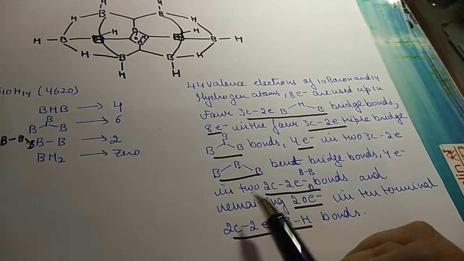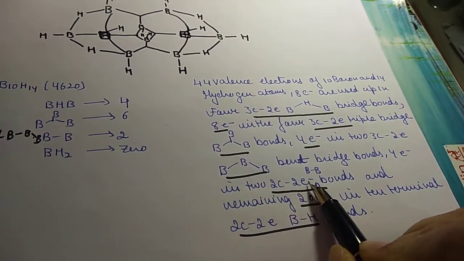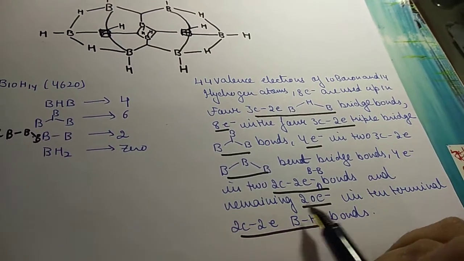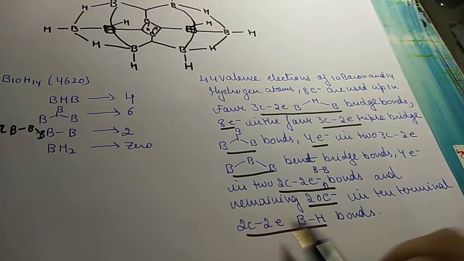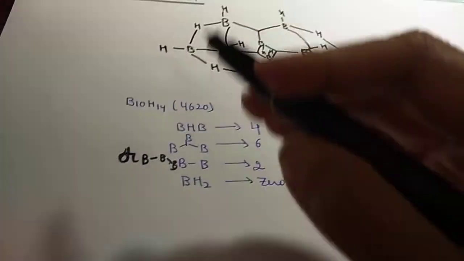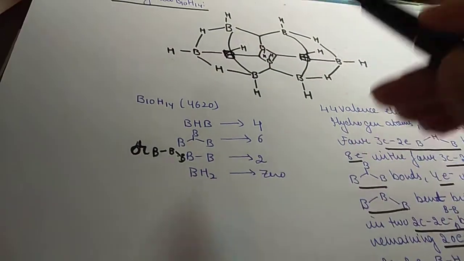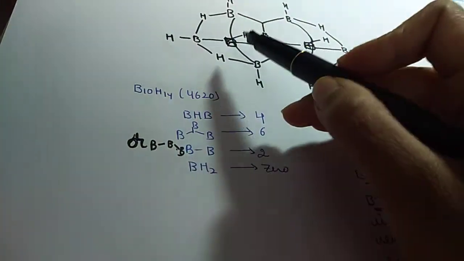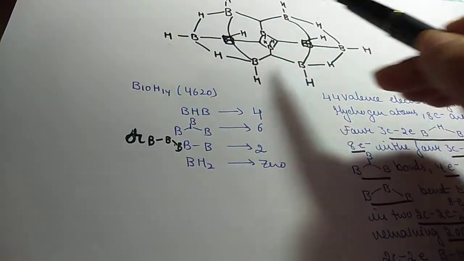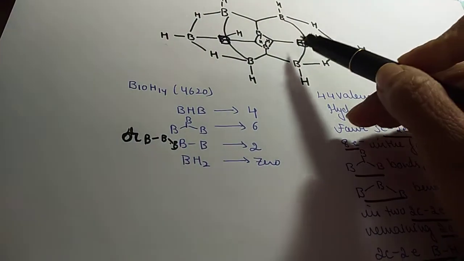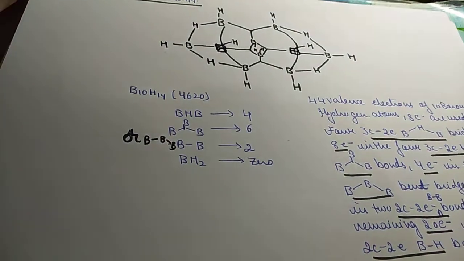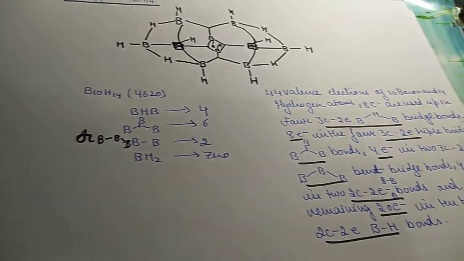Then 4 electrons in 2 center 2 electron BB bonds. I have shown you that also, and remaining 20 electrons in 10 terminal 2 center 2 electron BH bonds. So you can count the terminal hydrogens: 1 2 3 4 5 6 7 8 9 and this is 10. So 10 terminal hydrogens.